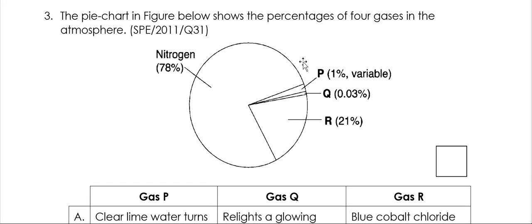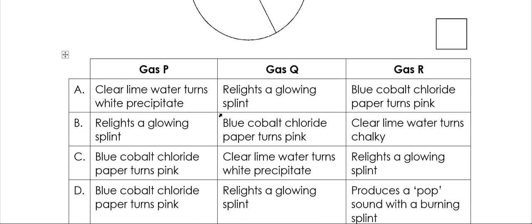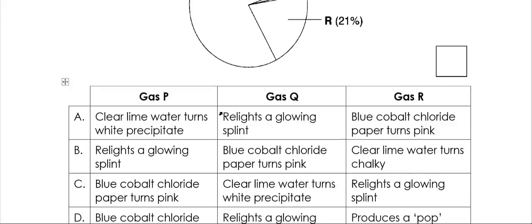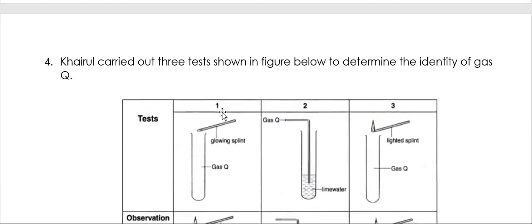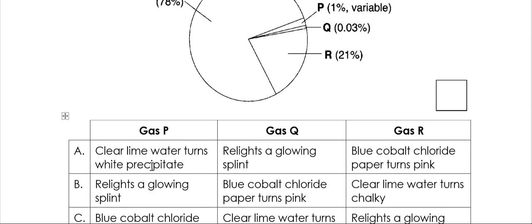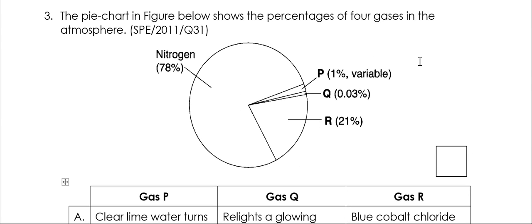The pie chart in the figure below shows the percentages of 4 gases in the atmosphere. So now we need to talk about which gas refers to which gas. So gas P right here is 1%, and we know that the 1% is noble gases.